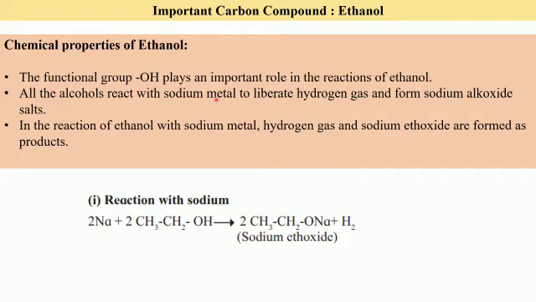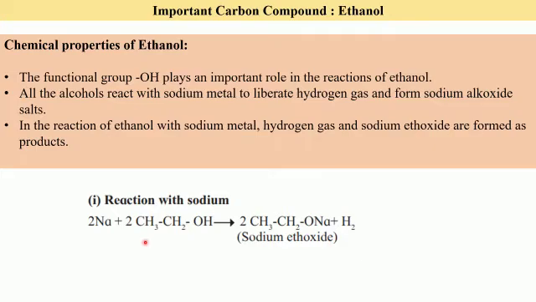All alcohols react with sodium metal to liberate hydrogen gas, and they all form sodium alkoxide salts. So all of them will form sodium salts. So the name sodium will be common in the product. Sodium will always be there. Then you have the name of the alkane. Here it is eth, because there are two carbon atoms, and oxide for oxygen. So the name is sodium ethoxide.